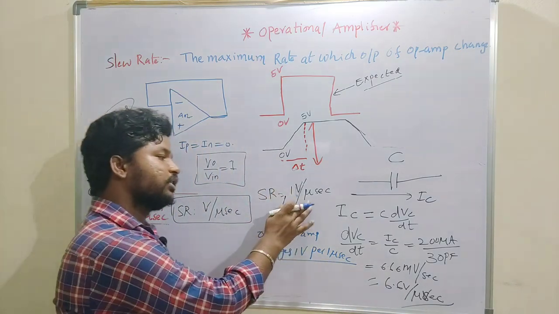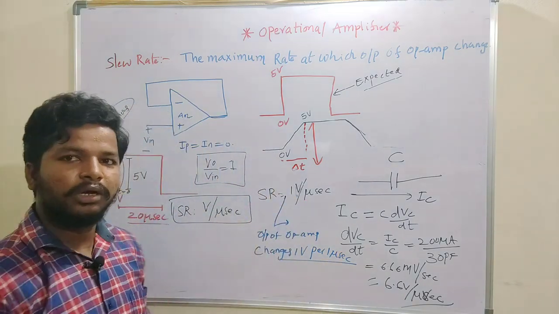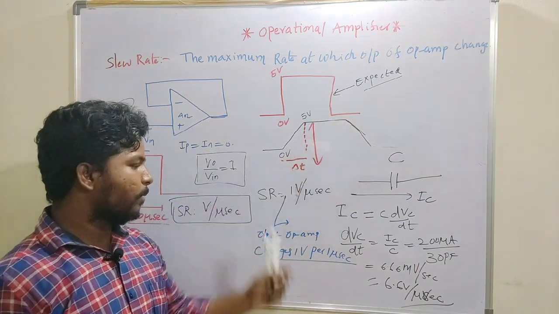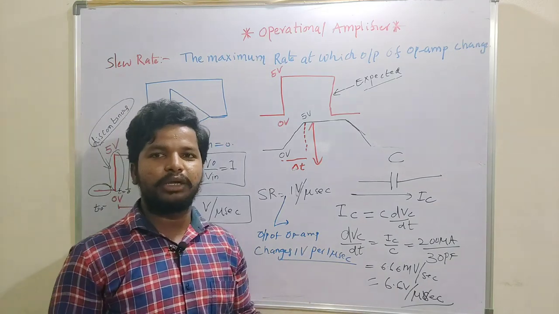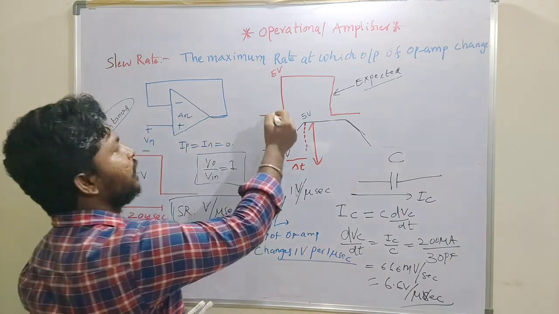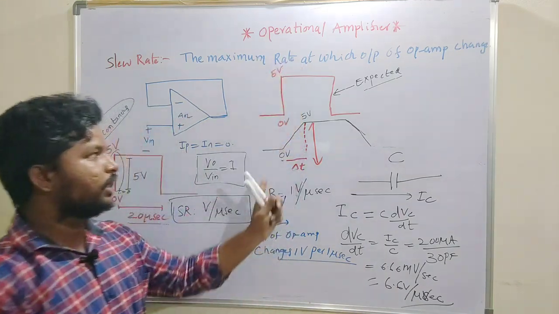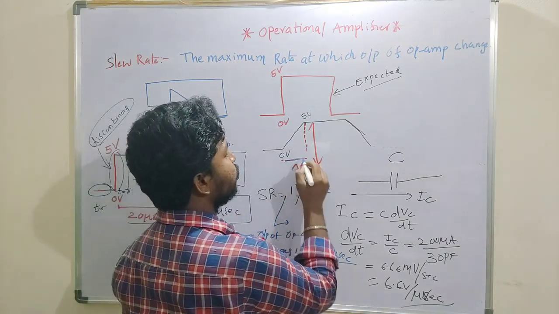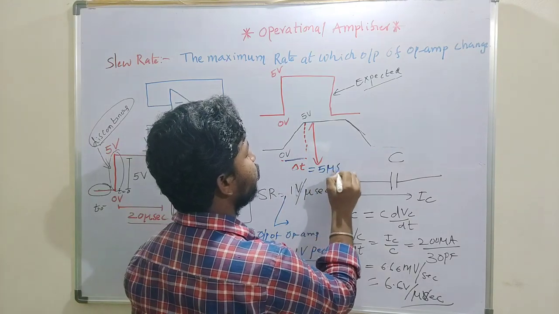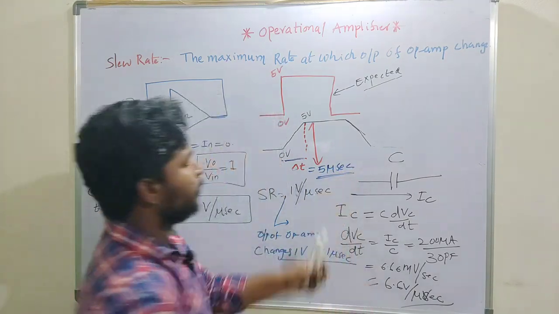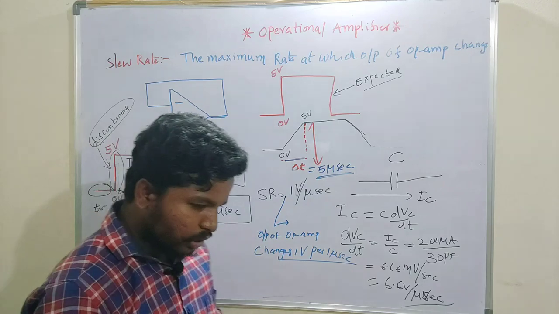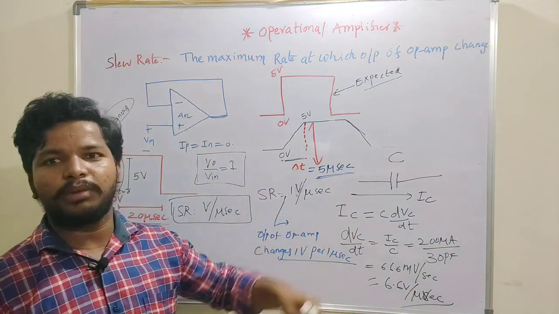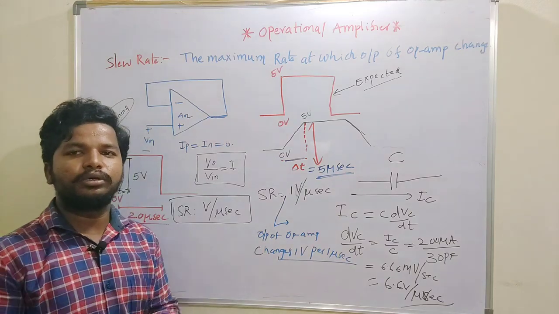If I want a 5 volt change, it has to take 5 microseconds. So delta t here is equal to 5 microseconds. It takes an additional 5 microseconds to reach the input signal.